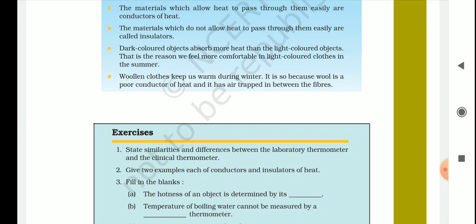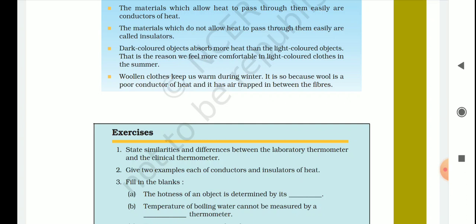Clear? Again I am repeating: first, both are made of glass and consist of a long tube. Second, at one end both of them have a bulb. Third, the bulb of both thermometers consists of mercury. Fourth and last, Celsius scale is present in both thermometers.